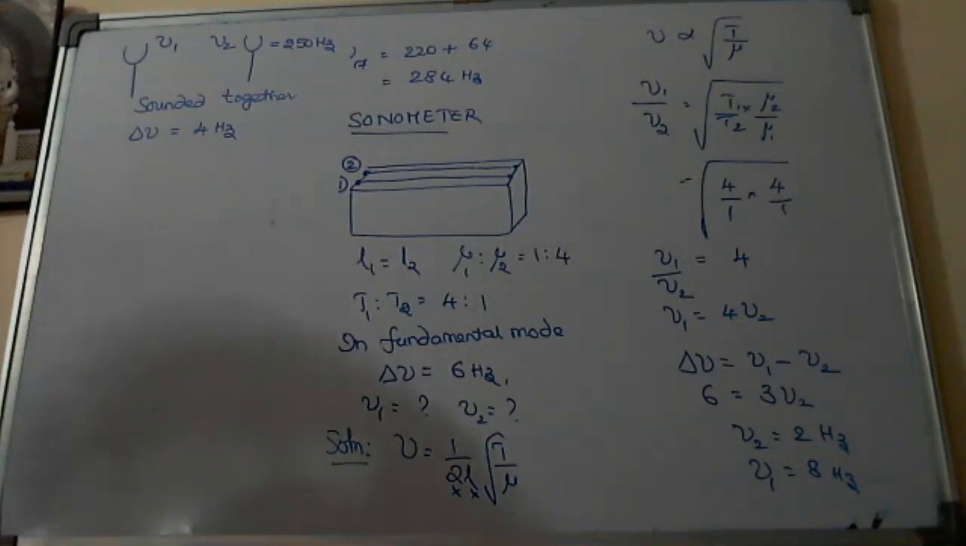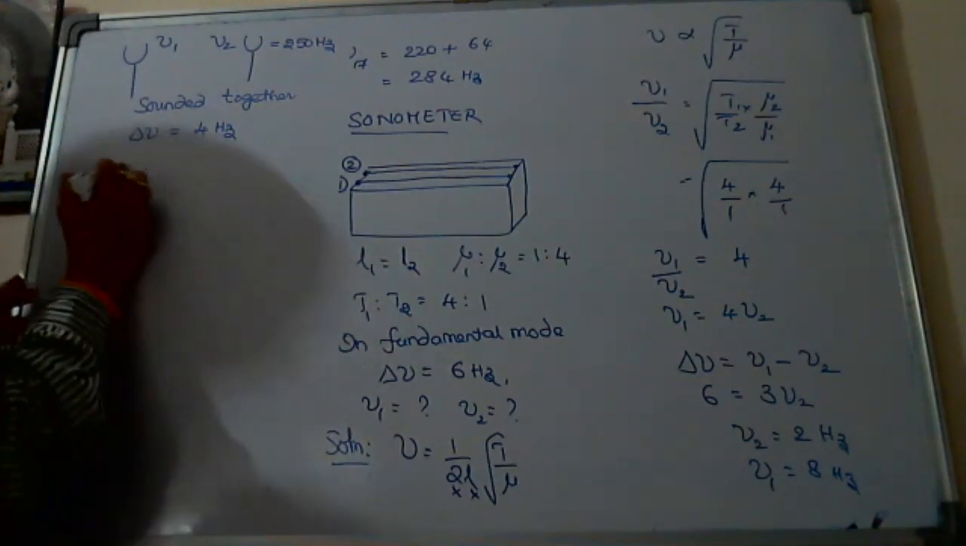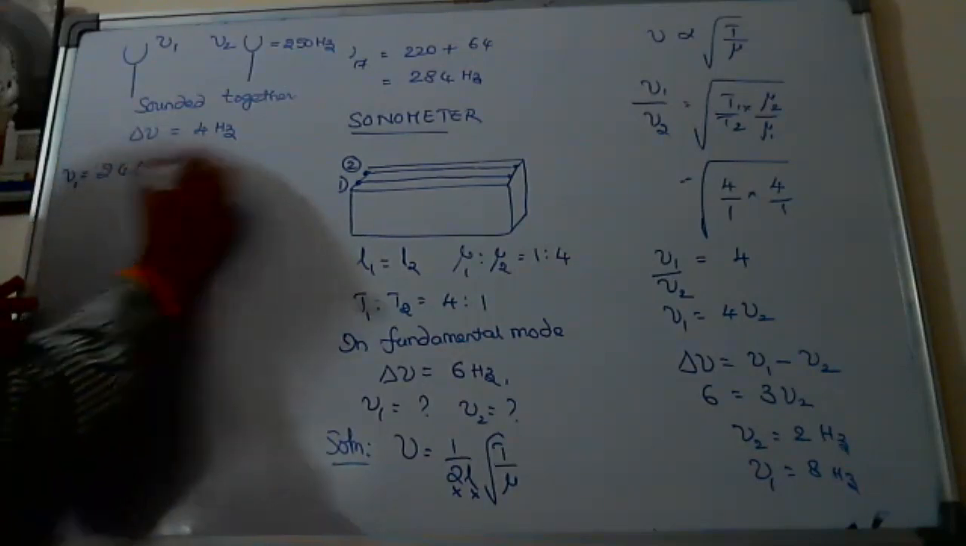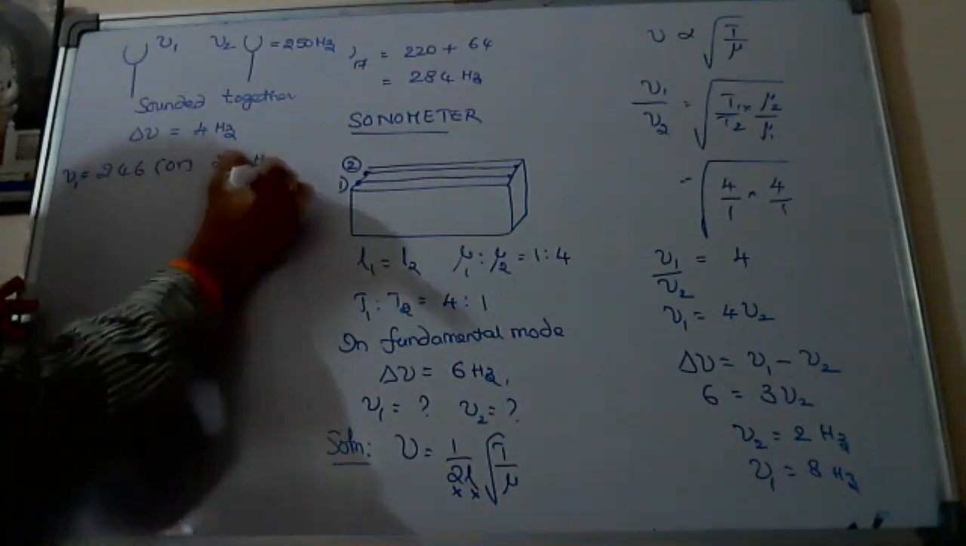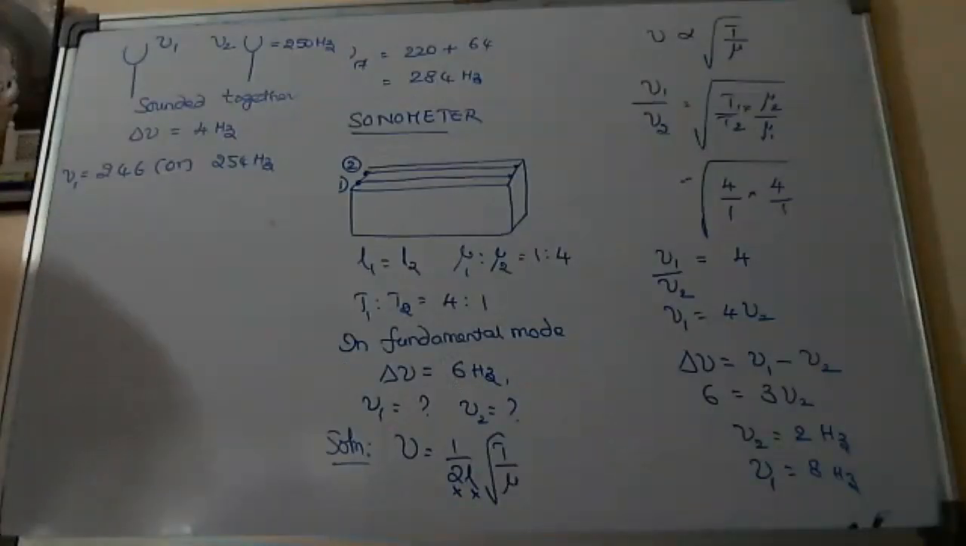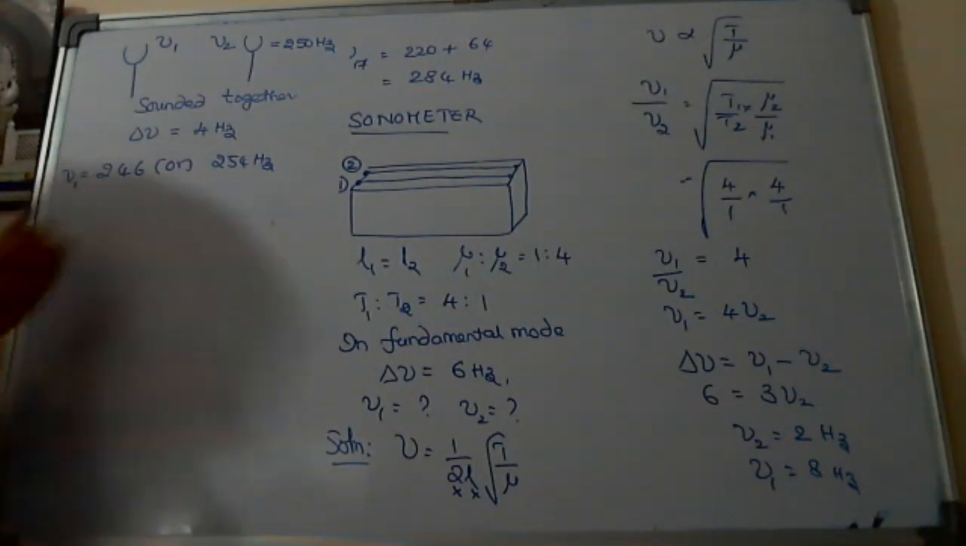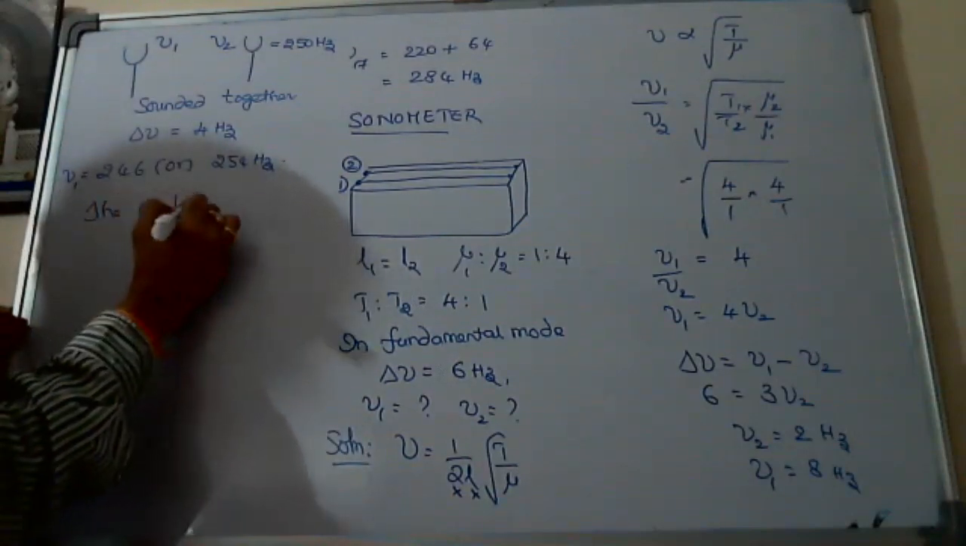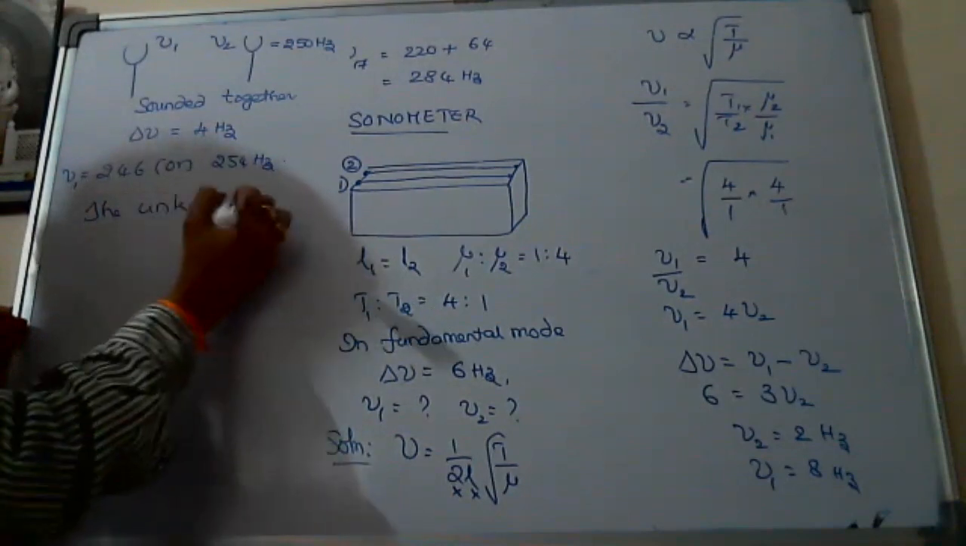Then if I don't give any information, what do you say the answer for nu1? Either 246 or 254, sir. Very good. So nu1 may be equal to 246 or 254. Exactly. It means we are not able to say the answer accurately from this information. Then he is saying later the unknown frequency. Unknown means the first one.